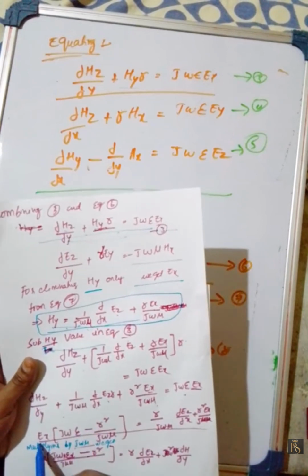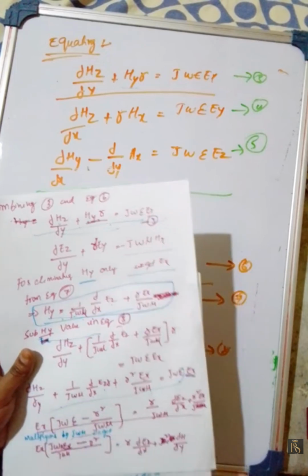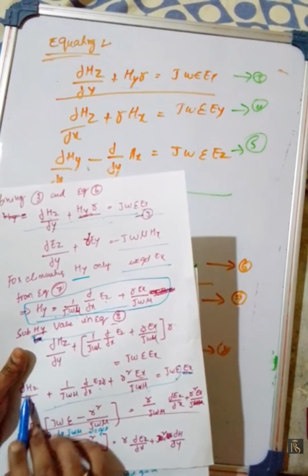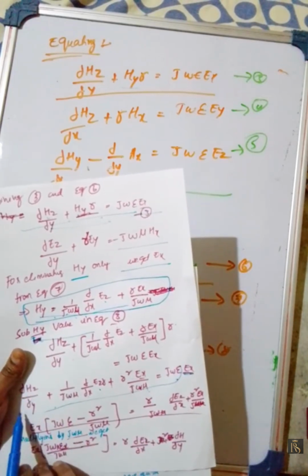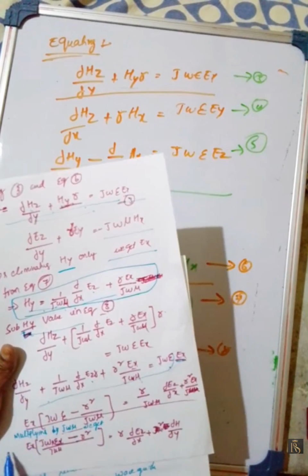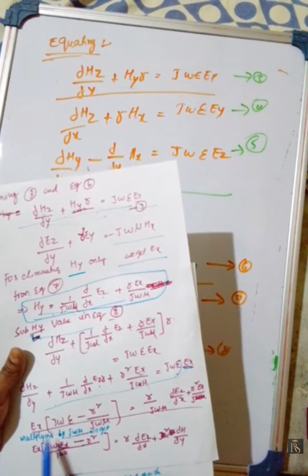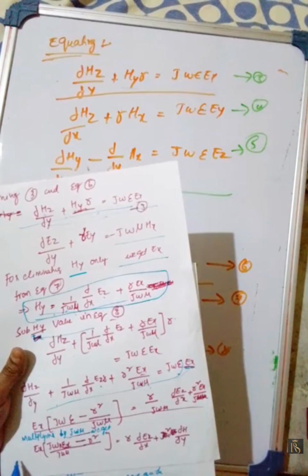Now Ex, here for getting Ex I am sending all those terms here. What we will get, Ex is equal to 1 by j omega epsilon. We will get all the terms if we send this side. Okay, by multiplying this equation by j omega mu, we will get j omega mu here in the denominator and j omega mu gets cancelled, and the remaining term we will get this one.